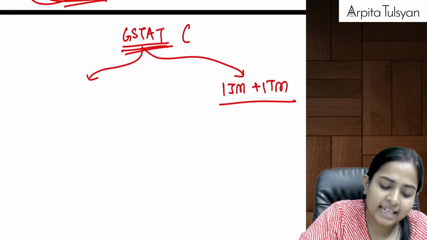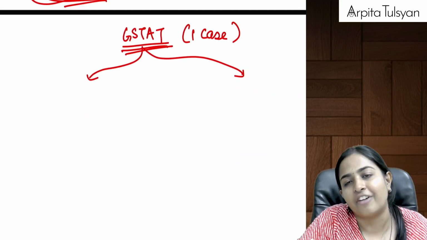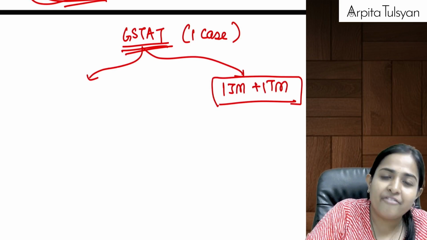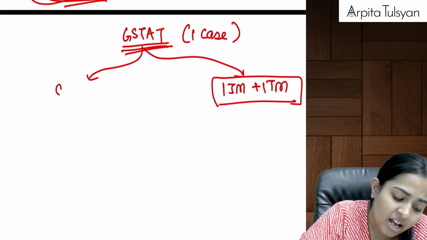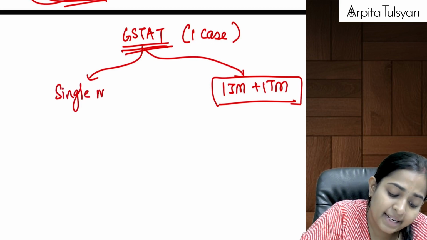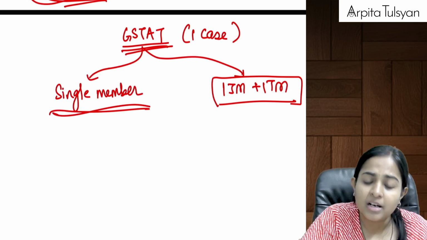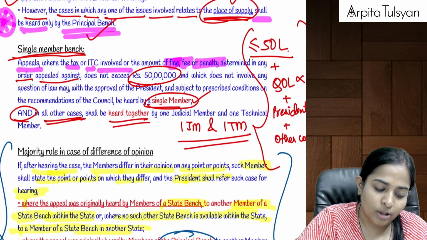Okay, so one case is decided by one judicial member and one technical member. In some cases, if it is a less complicated case, a small amount case, etc., then it can be decided by a single member bench also. That is, only one member from the GST AT can also decide the case. Are you understanding all these things, everyone?